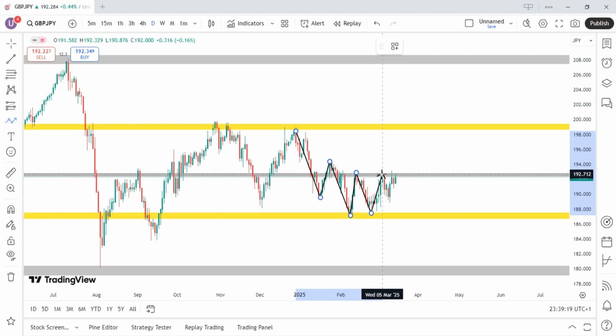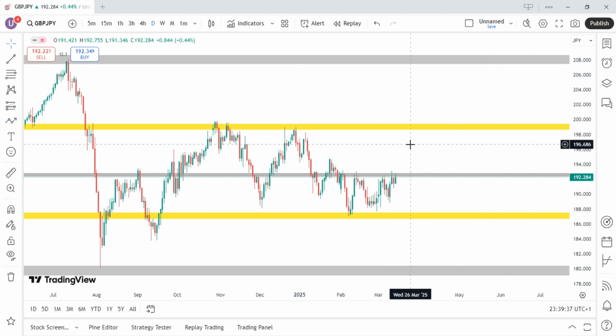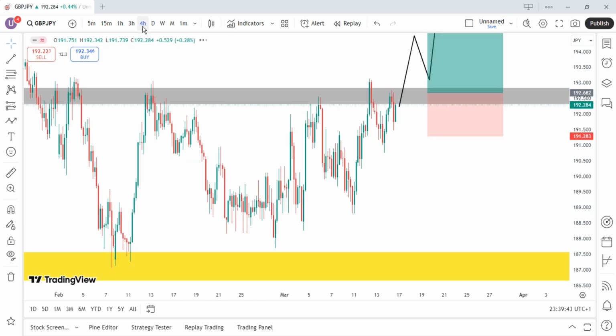This is the first, second attempt. The more a zone is tested, the higher the chance that the zone will be broken. After testing here, it came back. It couldn't move down, suggesting that this zone will be broken above. So let's see what will happen, because currently we are at a daily resistance level. Let's go down to the 4 hour time frame and see what will happen.